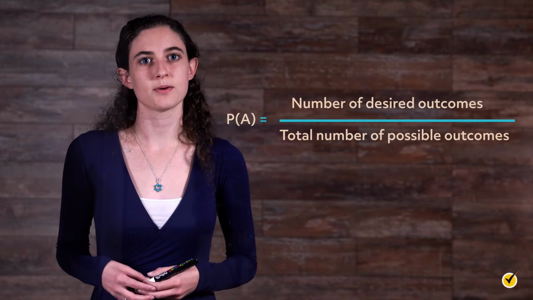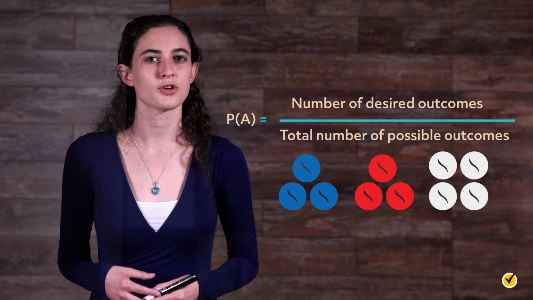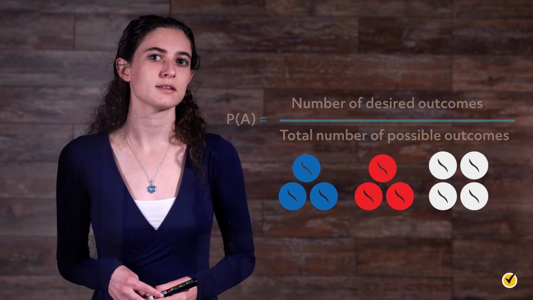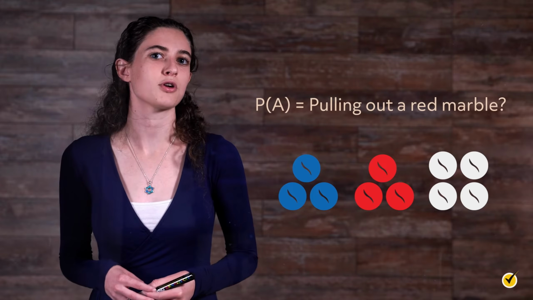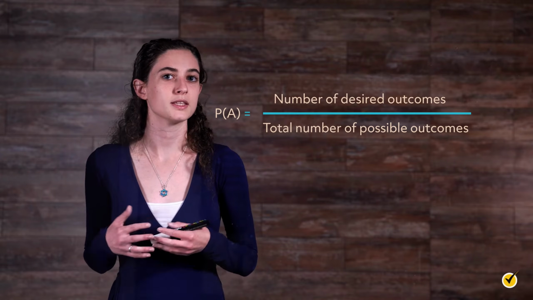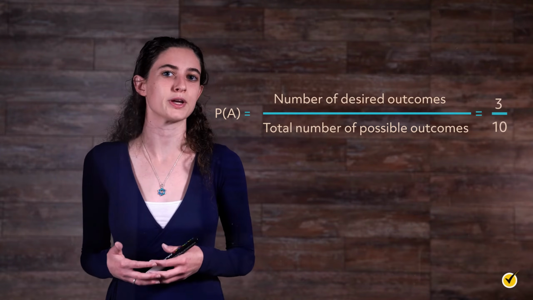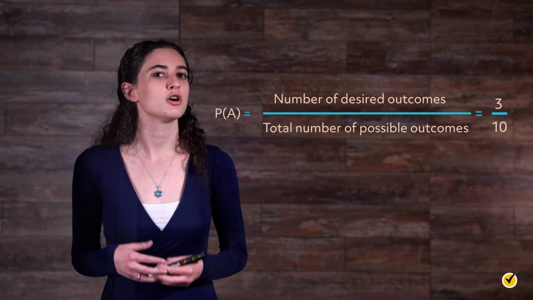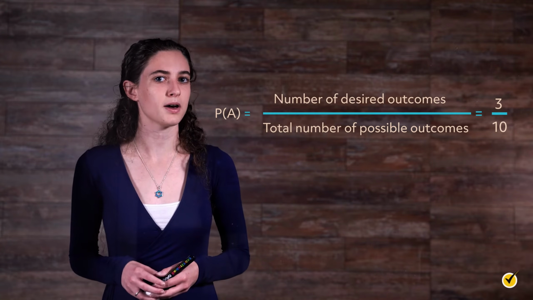There are 10 marbles in a bag. 3 are blue, 3 are red, and 4 are white. What are the odds of pulling out a red marble? To solve this, we'd place the number of desired outcomes on the top. In this case, it'd be 3 because there are 3 red marbles. And the total number of possible outcomes on the bottom.